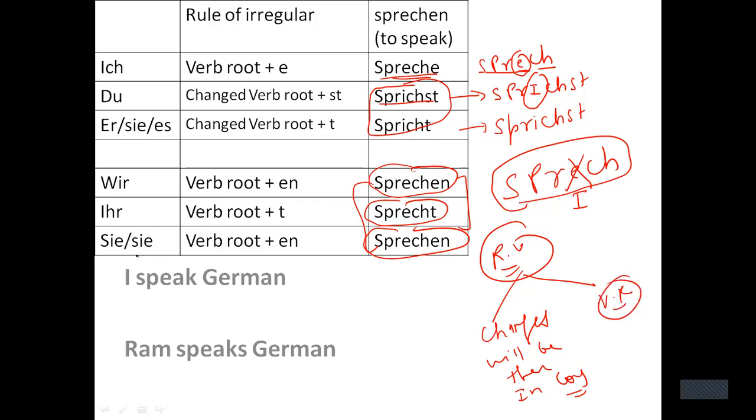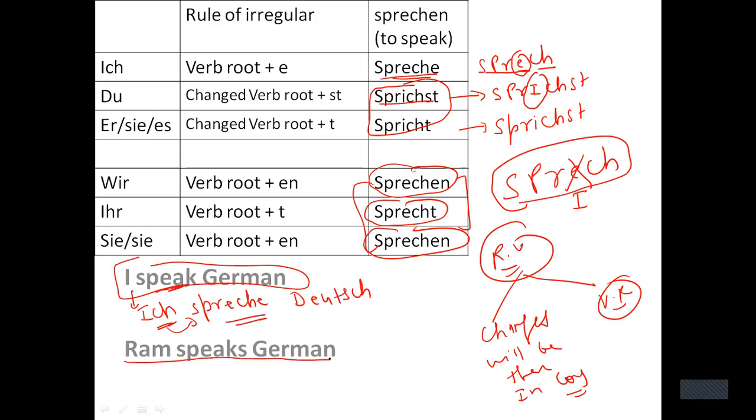Now, if I need to write I speak German, so what is I? Ich, and speak. So with ich, the verb root will not change. The verb root will remain the same. So ich spreche Deutsch. So there will not be any change, right? It will be like a regular verb only. But if I need to write Ram speaks German, so Ram is he, right?